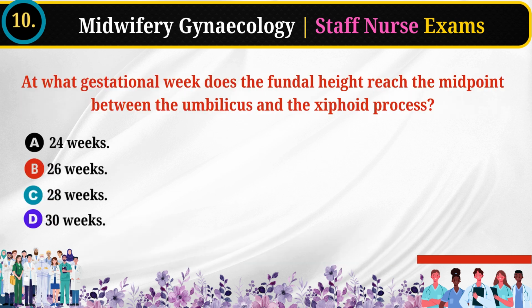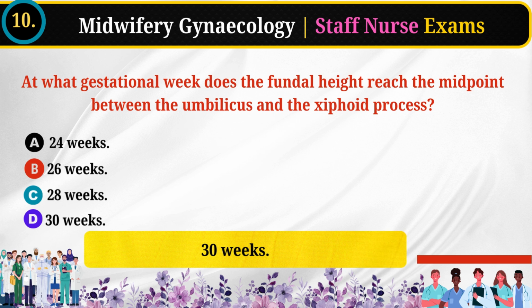10. At what gestational week does the fundal height reach the midpoint between the umbilicus and the xiphoid process? 24 weeks. 26 weeks. 28 weeks. 30 weeks. Answer: 30 weeks.